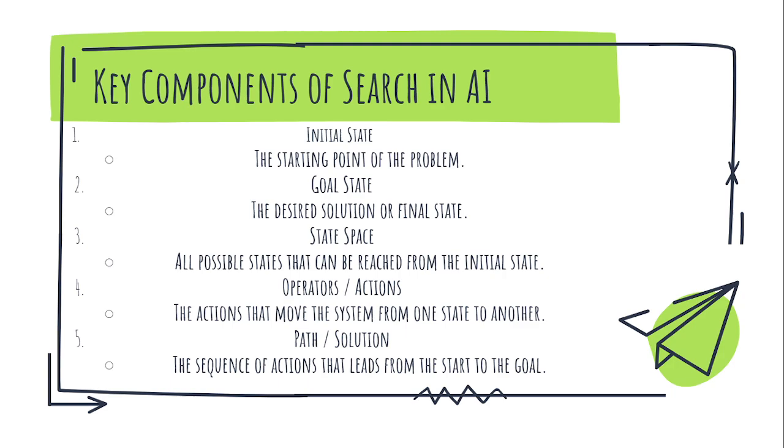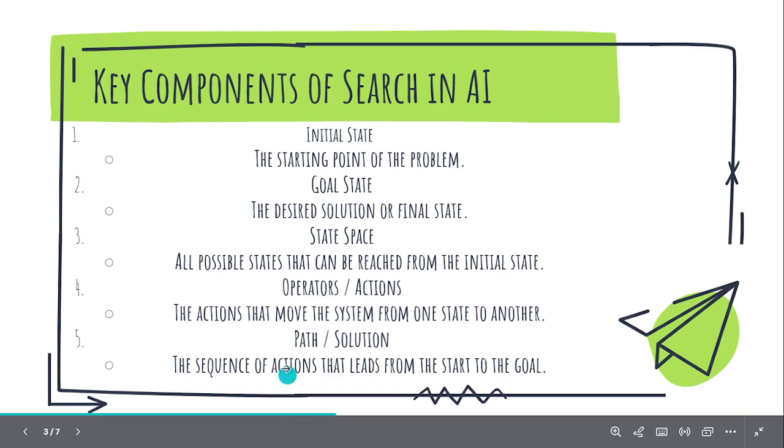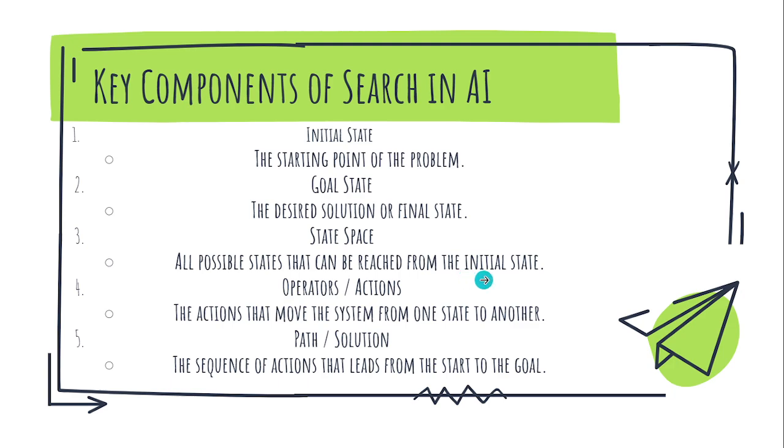Then your goal state will be where you are going, your end or final state, that will be city B or country B. Then you have the state space. What's the meaning of this state space? The state space is all the possible states that can be reached from the initial state. There are so many paths of traveling, so many ways of solving a problem, so many ways of killing the cat.